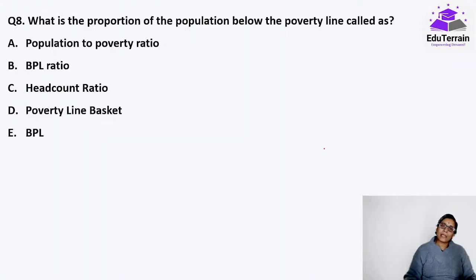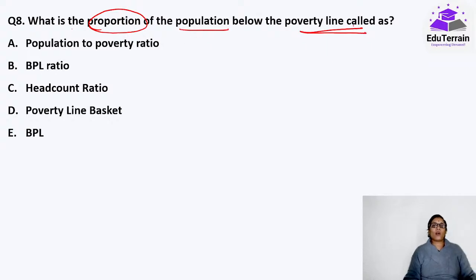Okay. Moving on to our next question. Now here, what is the proportion of the population below the poverty line called? Don't get confused with BPL, below poverty line. Read the question again properly.